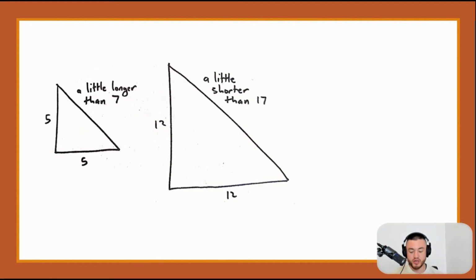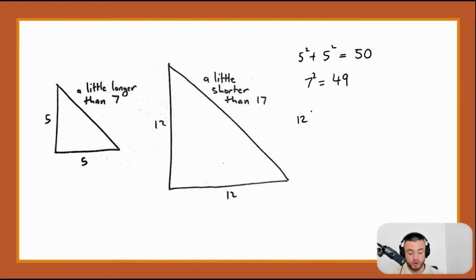maybe we can get close to an answer. So if we consider a triangle with the sides 5 and 5, we can very easily again use Pythagoras' theorem, 5 squared plus 5 squared. So 25 plus 25, which gives us 50. Now we know that that's very, very close to 7 squared. 7 squared is 49. So the best that they could conclude was there was a number that was just a little bit bigger than 7. All right, so 7 squared being 49, 50 is very close to the square of 7.